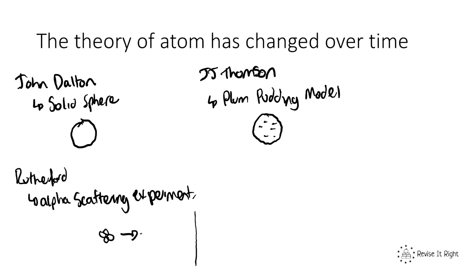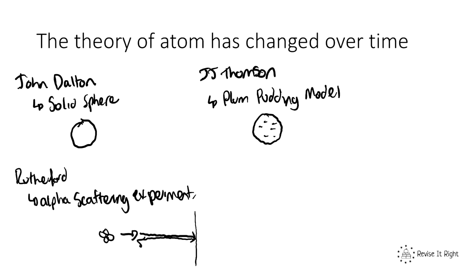So like here we're firing the helium nuclei, or the alpha particle, at the gold foil, and it deflected straight backwards. Now this led Rutherford to come up with the idea that there must be a tiny positive charged nucleus at the centre of an atom.